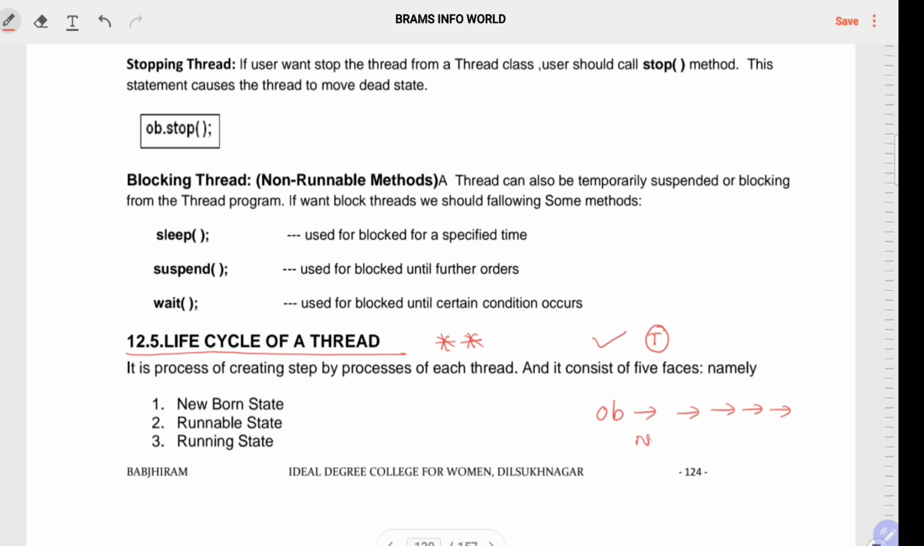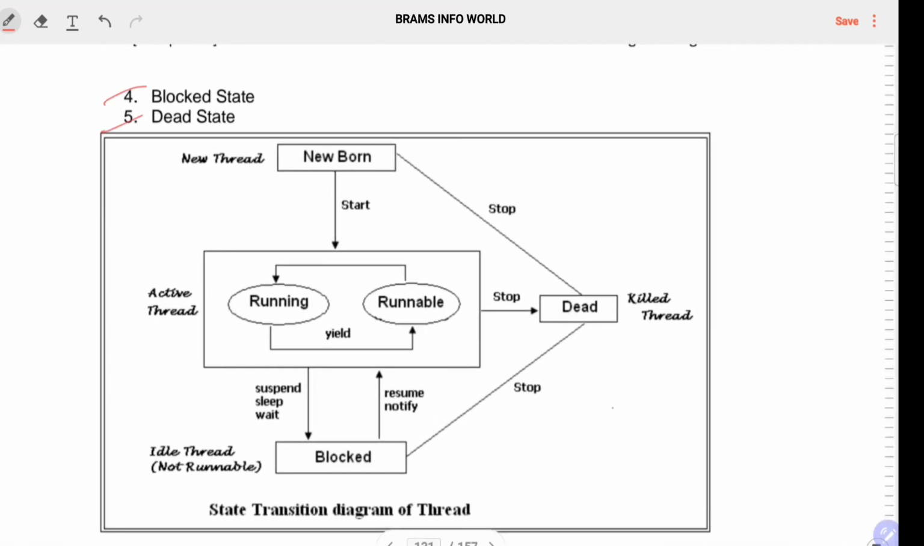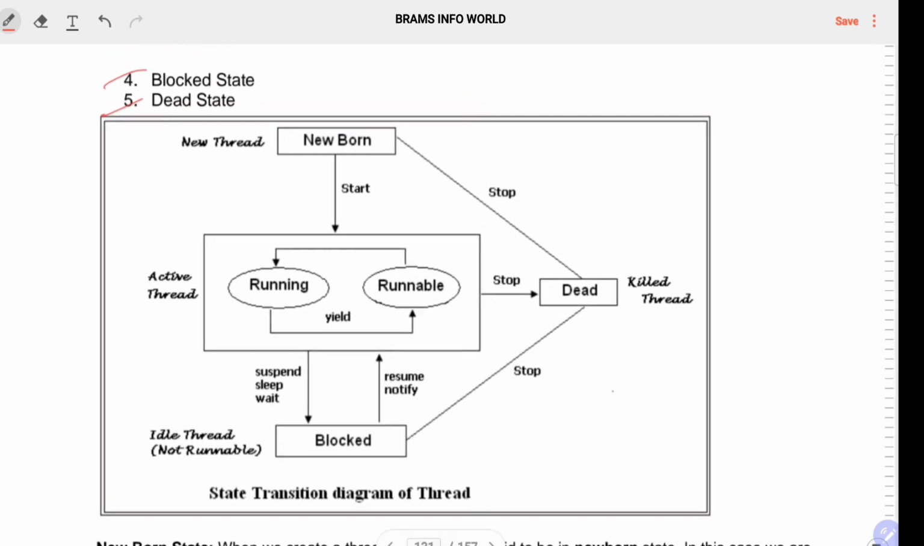From the starting state, which we call the new state, to the last state, which we call the dead state. This kind of process we call the life cycle of a thread. Creating and executing a thread goes through different states or stages, like newborn state, runnable state, running state, blocked state, and dead state, right? So these are the stages. You can clearly observe the diagram and easily elaborate in examination. Let us talk about the first one, newborn state. Thread is ready to execute.